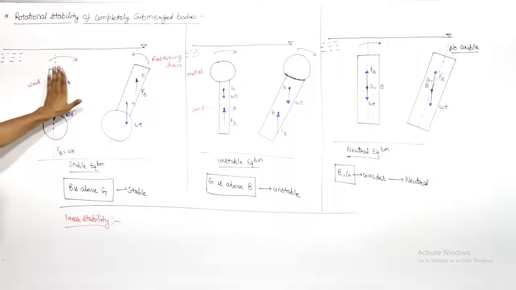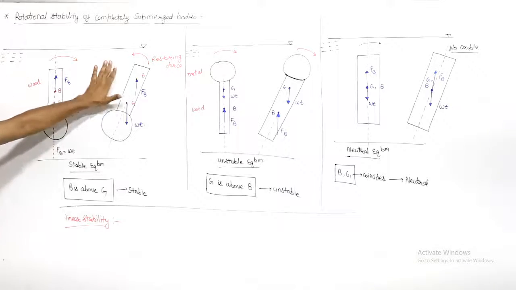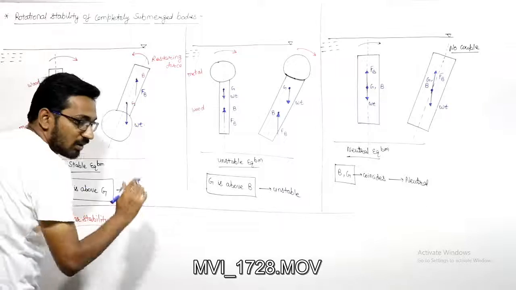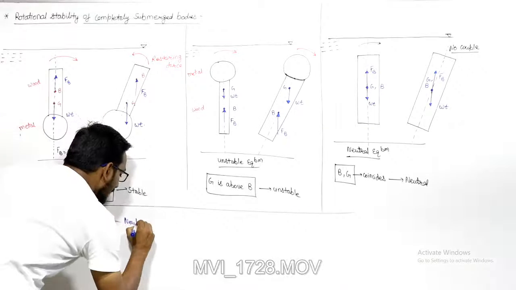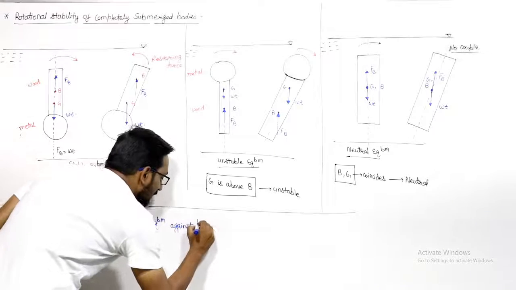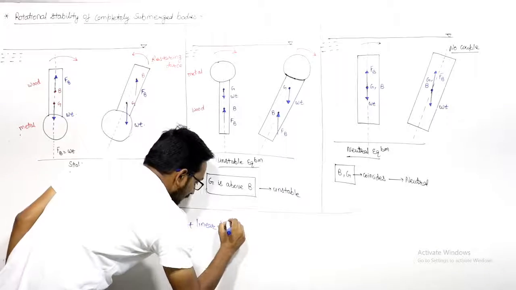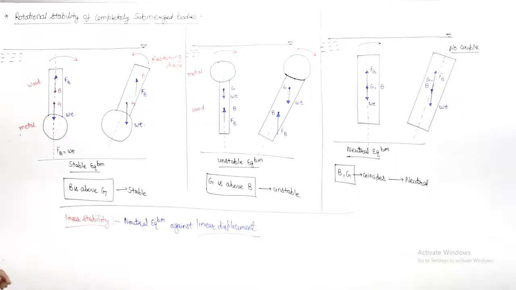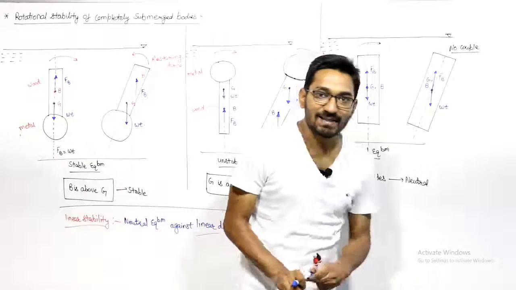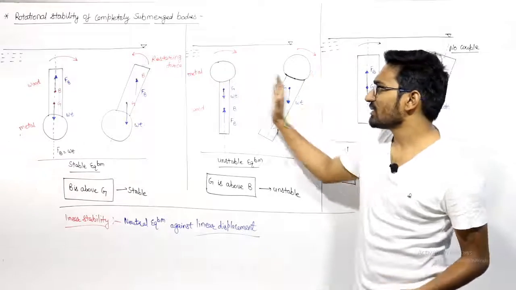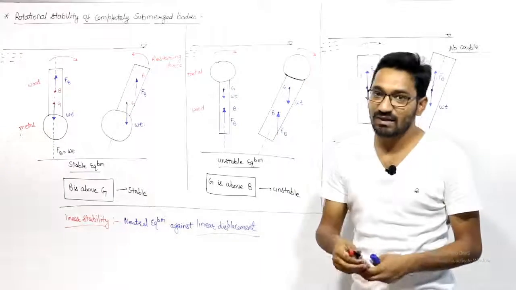So the completely submerged bodies are always in neutral equilibrium against linear displacement. You will not find a question on this, but just for your basic concept, if you give it some small linear displacement, they will stay there only.